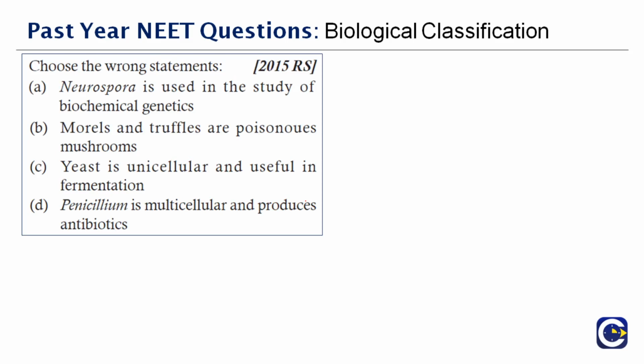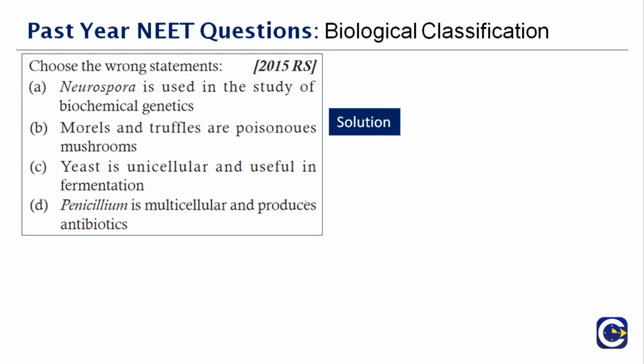Next question. You have to choose the wrong statement, and this was asked in the year 2015. You're given 4 options here, and we'll go one by one. Neurospora is used in the study of biochemical genetics. That is true. Morels and truffles are poisonous mushrooms. Yeast is unicellular and useful in fermentation, which is correct.